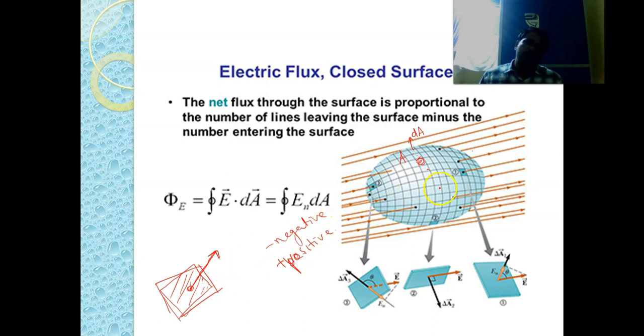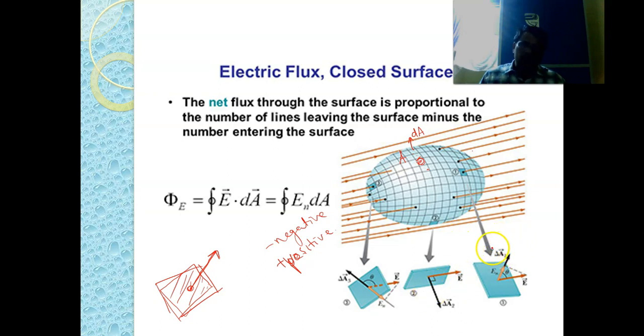Just remember. If you consider this surface, in which direction is that normal? In this direction, that is represented here. But the electric field is in this direction because the electric field lines are going in this direction.